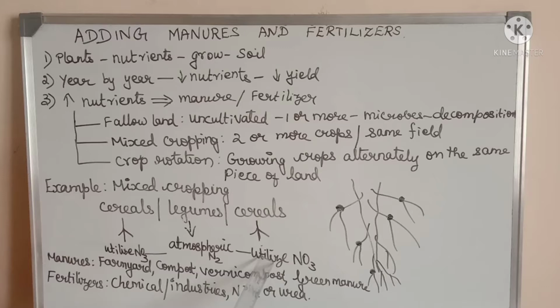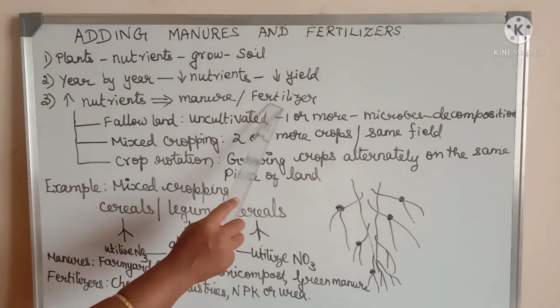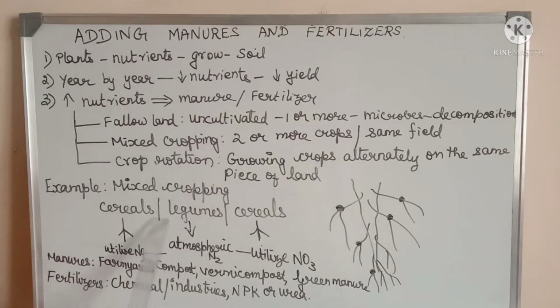The nitrates are easily absorbed by the cereal plants. So this is the benefit obtained from the leguminous plant. So here, without going for artificial mode of enriching the soil, by growing the next variety of plant, the soil improves its nitrogen requirement.